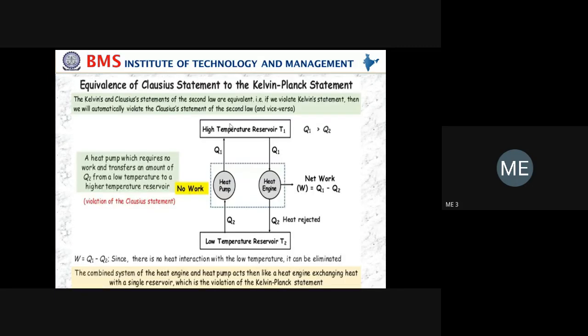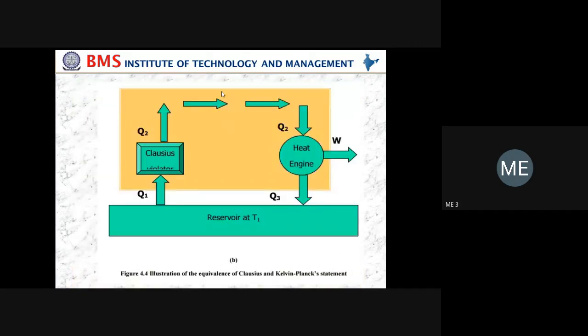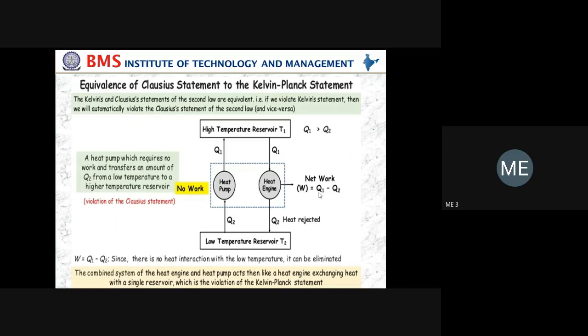And in the second diagram you have to remove this reservoir, and directly show the amount of heat transferred from the pump to the heat engine. By extracting the heat, it will produce the net work done, and then the remaining heat is rejected to the sink. This is how the violation of Clausius statement violates the Kelvin-Planck statement.